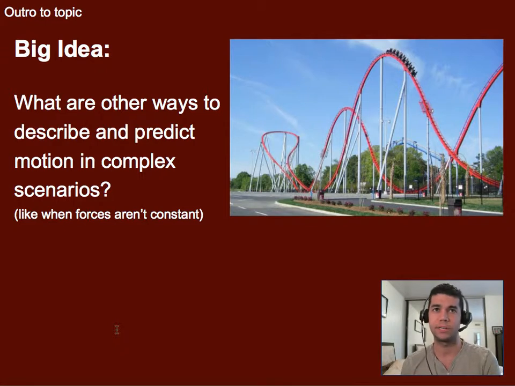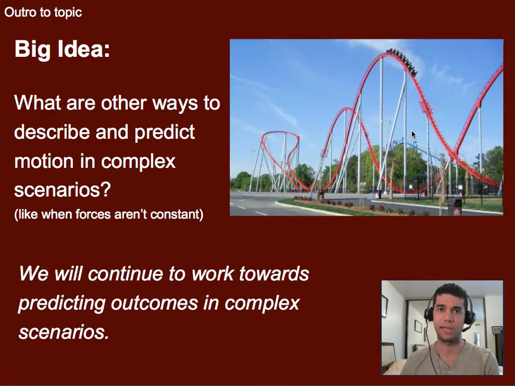Okay, so the big idea we were talking about was what are other ways we can use to predict and describe motion in complex scenarios. I gave the example of a roller coaster because the amount of force on it, or the net force, is constantly changing, as well as its direction and movement and other things. So is there a better way where we can really analyze its motion without having to worry about the fact that direction is changing? And what we did is we used energy to do that. So we're going to continue to work towards predicting the outcomes of these scenarios using energy.